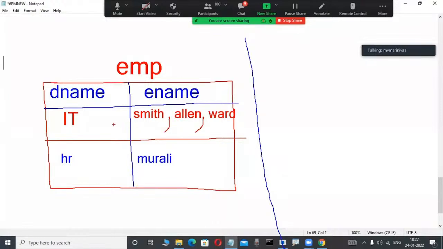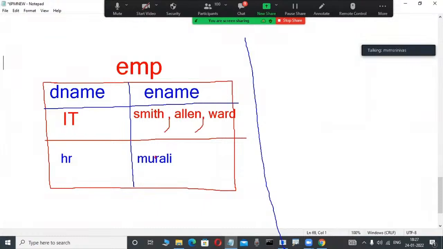Why? Because in any relational data model product, data is represented in the format of a table, and tables are implemented based on some rules. What is that? In this table, this is a cell, this is another cell, and another cell. Every cell has a single value. Here IT is a single value, there is no problem. HR is a single value, no problem. Murali is a single value, no problem.